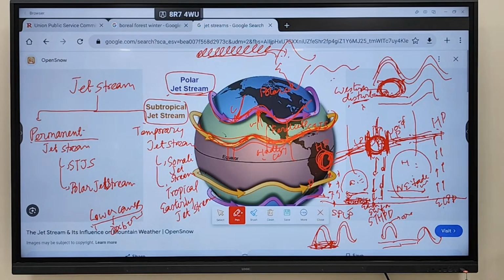Fine, any doubt regarding this particular part? So this is an important aspect that you have to keep in mind with regard to jet streams. Fine, any doubt regarding this one?